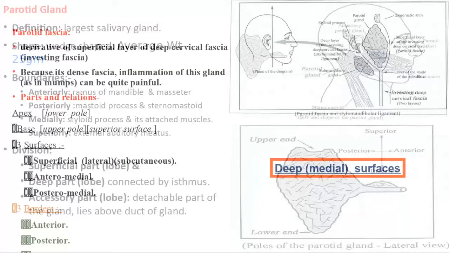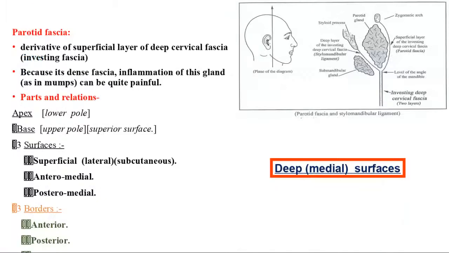Next, it is covered with a fascia. So what is fascia? That is the parotid fascia. This fascia is coming from the superficial layer of the deep cervical fascia. It is a part of this deep cervical fascia, so that is why it is very tightly attached.